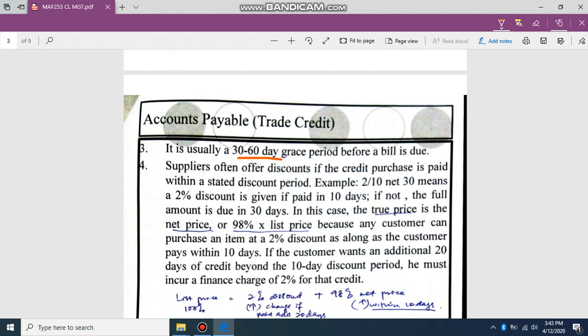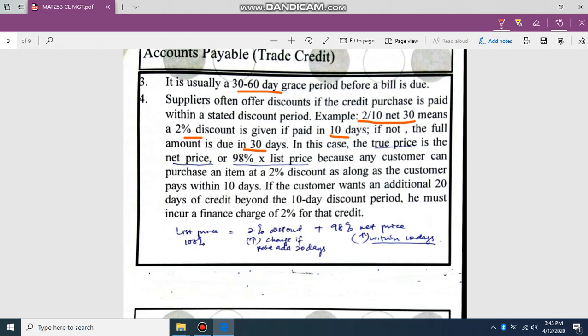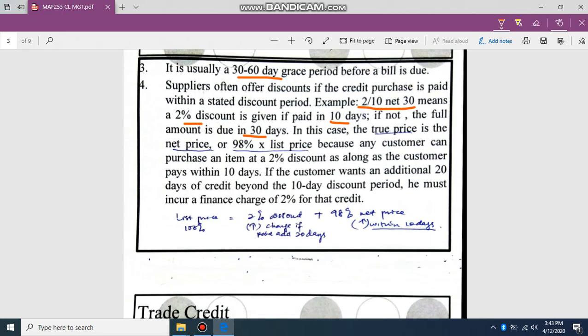For example, the credit terms here are 2/10 net 30. This means the 2 is a 2% discount given if paid within 10 days, and the full payment is due in 30 days. So 98% of the list price, with 100% being the true price, is the net price that the customer will pay if they take the 2% discount, as long as they pay within the 10 day period.